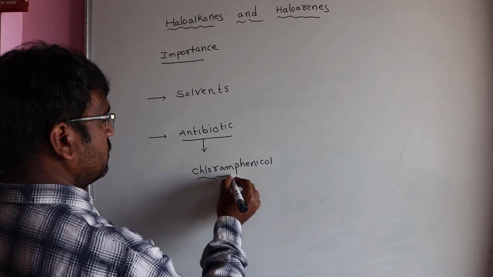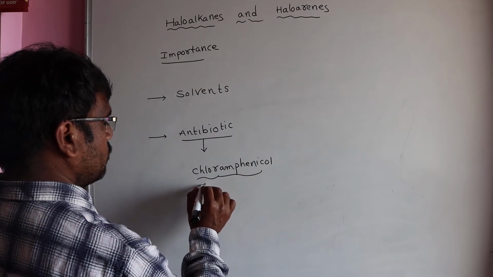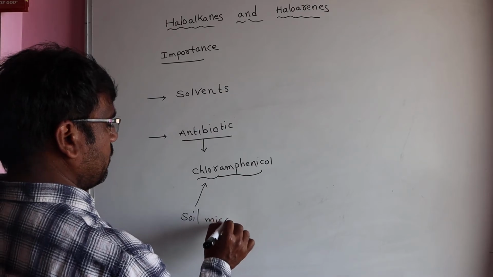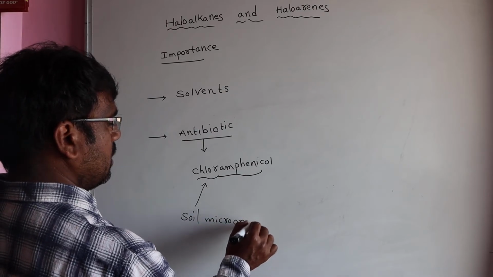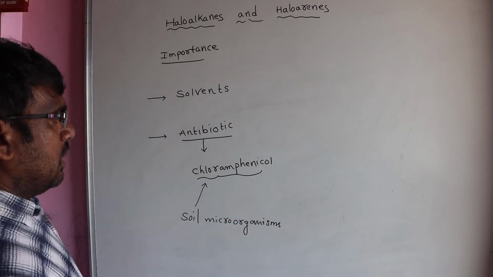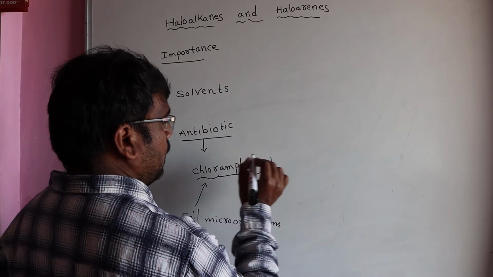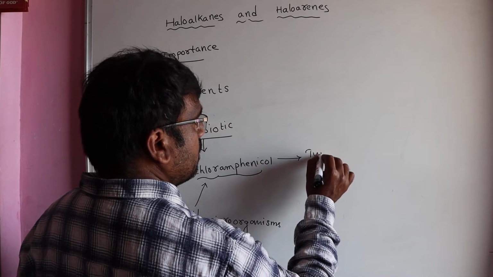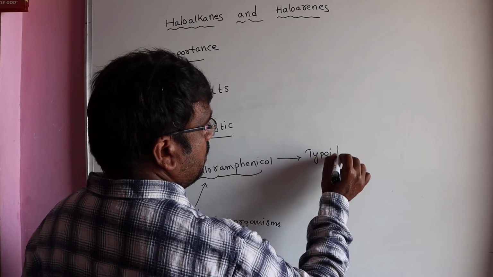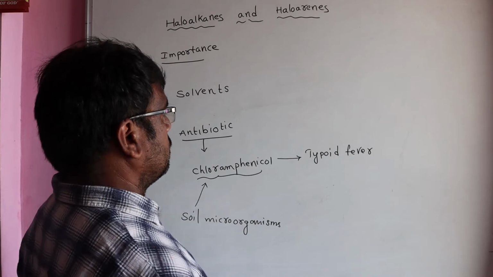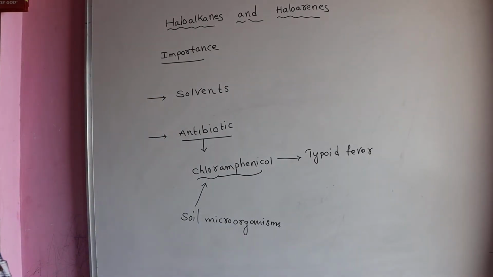Chloramphenicol is produced by soil microorganisms, and it is used as an antibiotic during typhoid fever. So that is the importance of chloramphenicol.